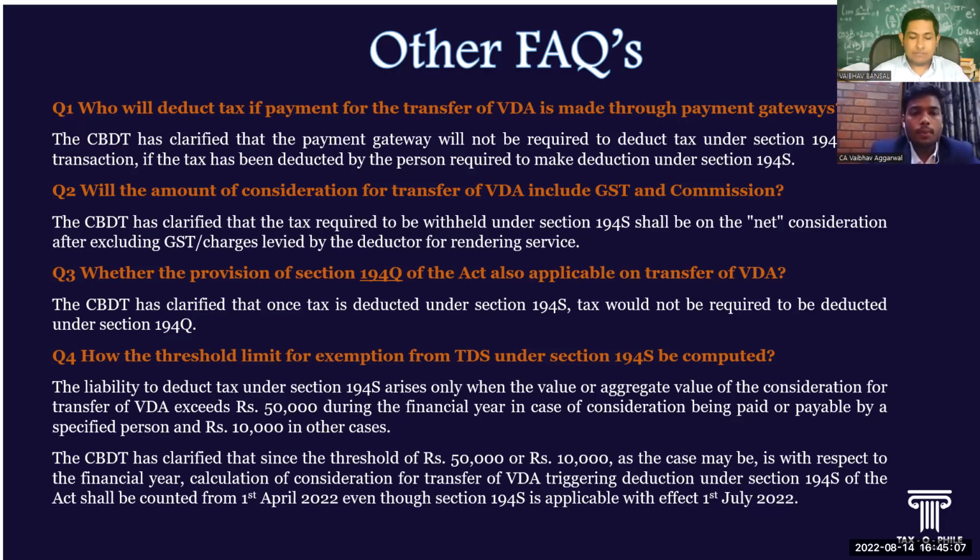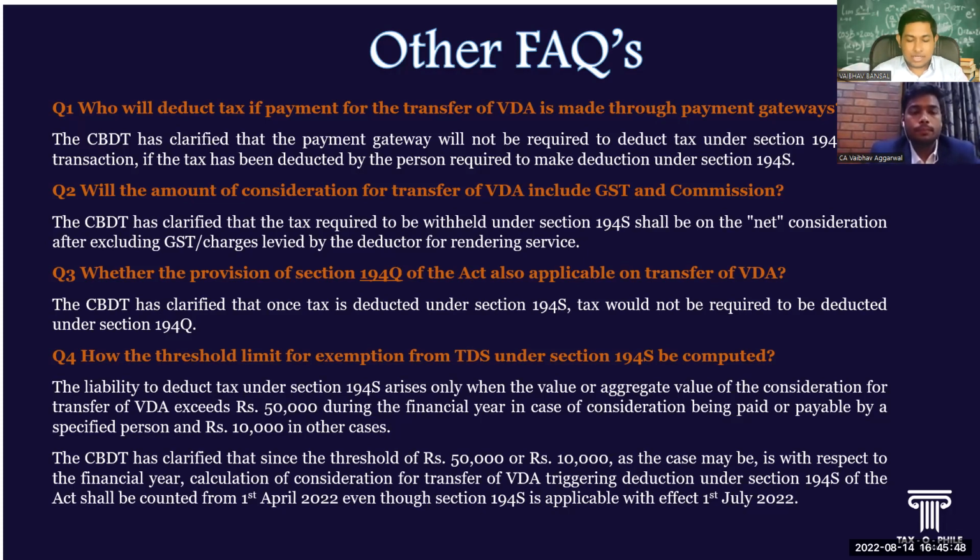Okay. Suppose there is any common expenditure, where the individual is involved in business activity as well as trading in cryptocurrencies. If it incurs a common expenditure, whether the expenditure apportioned to the cryptocurrencies shall be allowed. Section 115BBH has specifically mentioned that only the cost of acquisition will be allowed as a reduction. Therefore, no other cost like brokerage or commission will be allowed. So here only the cost of acquisition will be allowed from the total sale consideration.